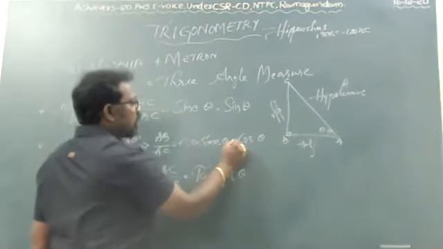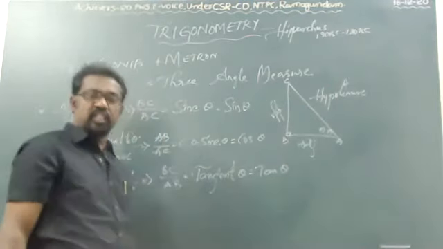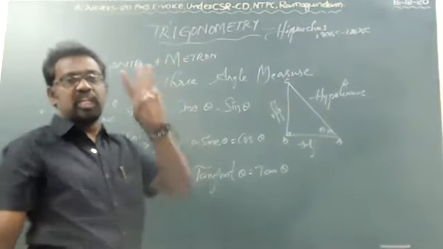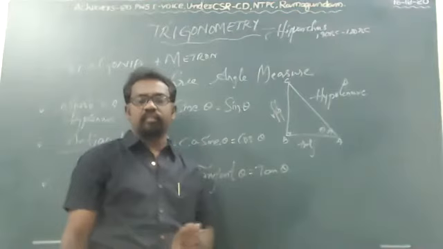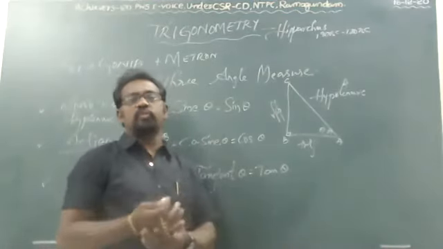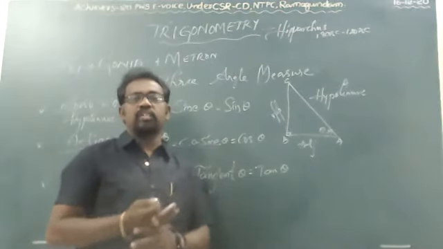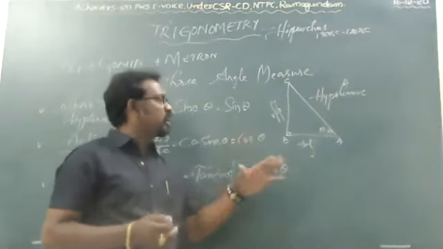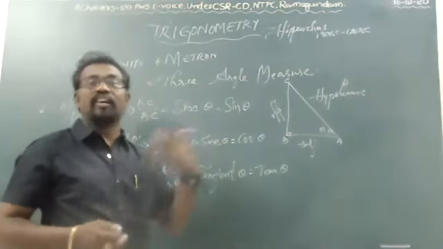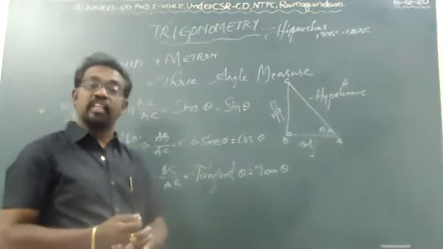Briefly, we can write it as tan theta. So these are the three direct ratios we have. How many ratios will be there in trigonometry? Actually, it is three only. Most people will say six. Yes, six are there, but with the help of these three, three more are there. They are called reciprocal ratios.